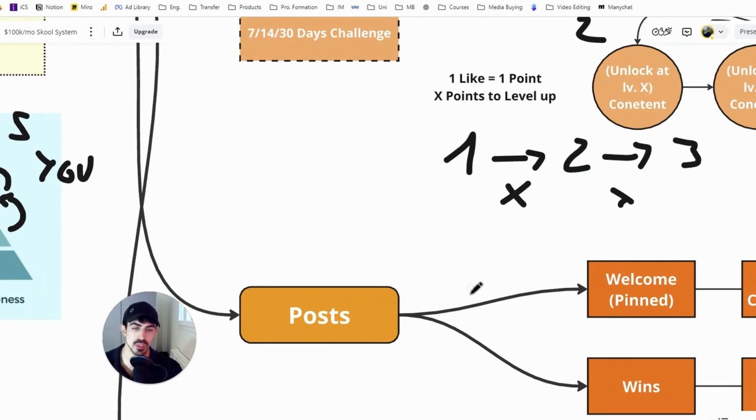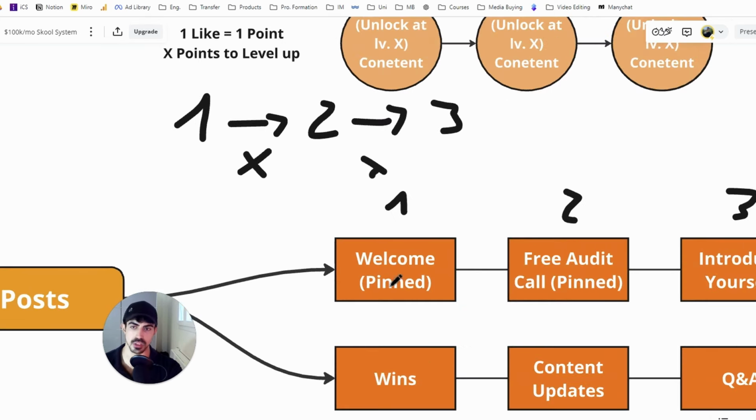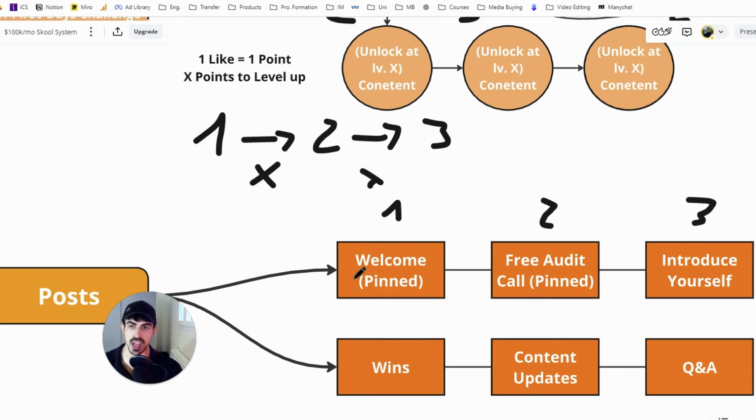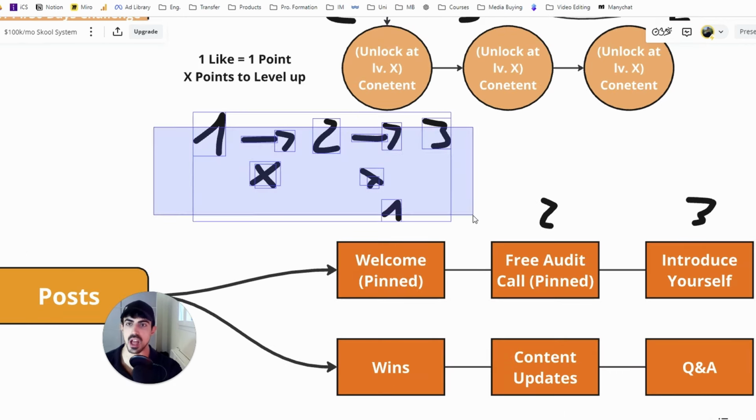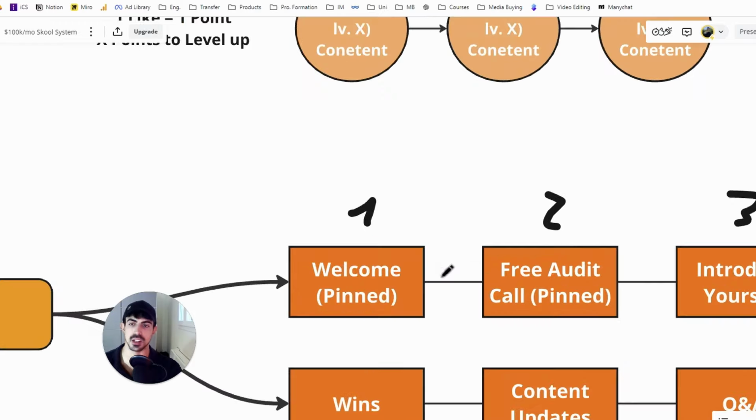Then let's go to the post. And this is extremely important because it will probably make or break your Skool community. First of all, you want 3 different pinned posts. Why do we want this? The first one is the welcome. So you will be explaining everything over here. You will be explaining how the community works.